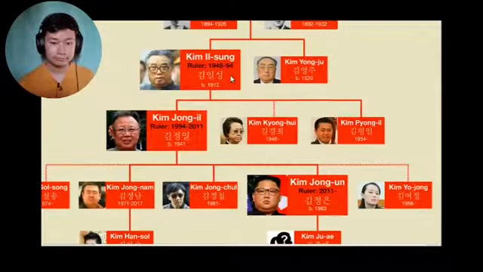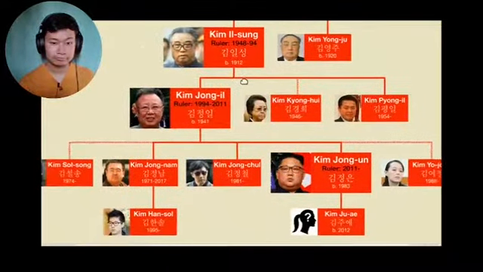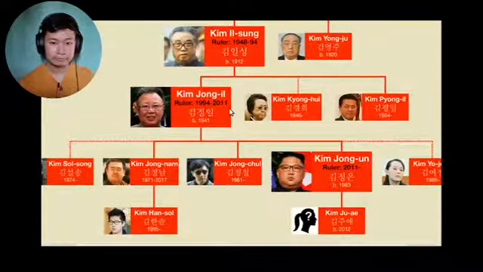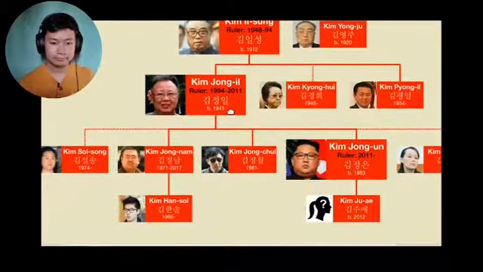Kim Il-sung ruled for almost 46 years and was succeeded by his eldest son, Kim Jong-il. Kim Jong-il then ruled for over 17 years before being succeeded by his son, Kim Jong-un, who is the current leader of North Korea.